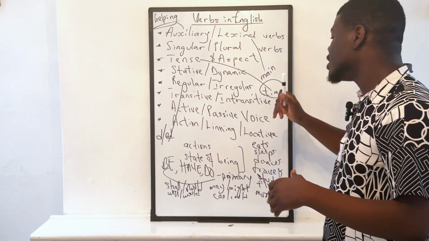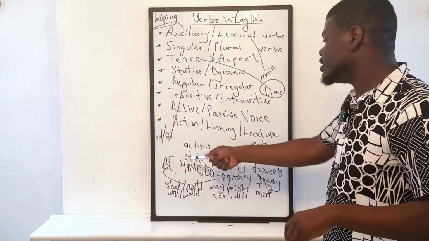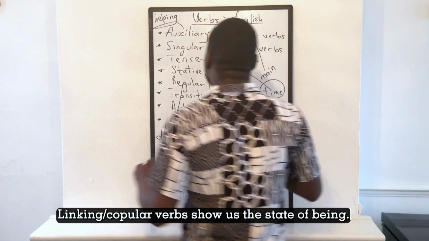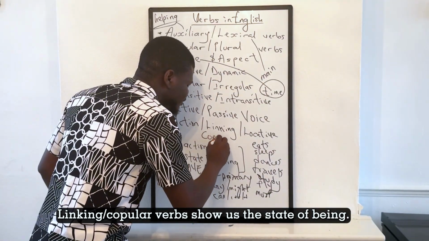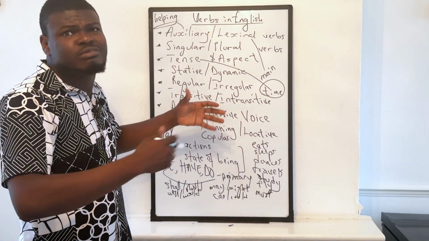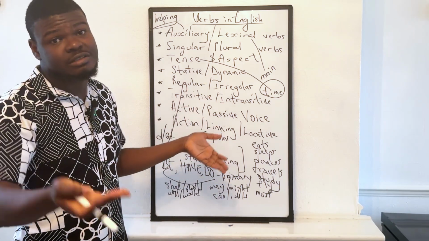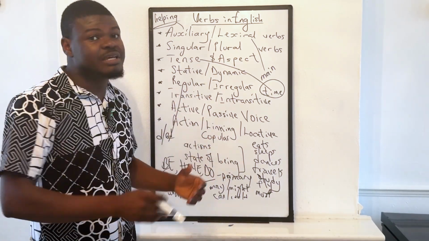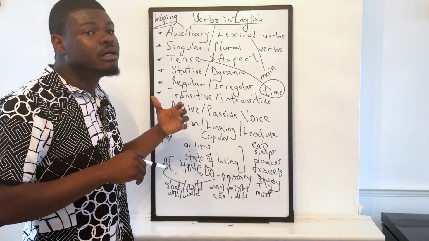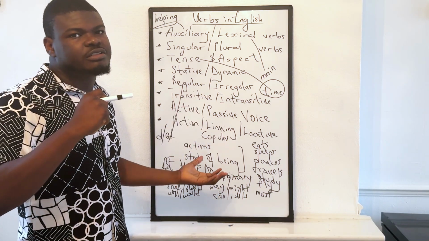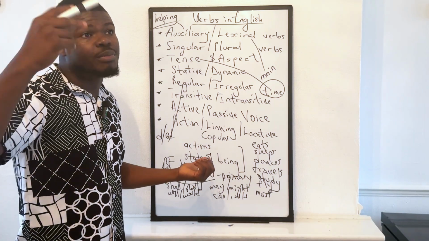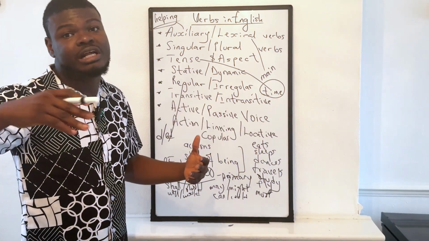Linking verbs are usually the verbs that show us the state of being. We also call them copular verbs, but that's just some advanced knowledge. Knowing the name is good, but you don't necessarily need to know all of the names. Linking verbs usually show state of being, and that's because they often link the subject to a complement. Now, the complement can be a nominal complement or an adjectival complement.